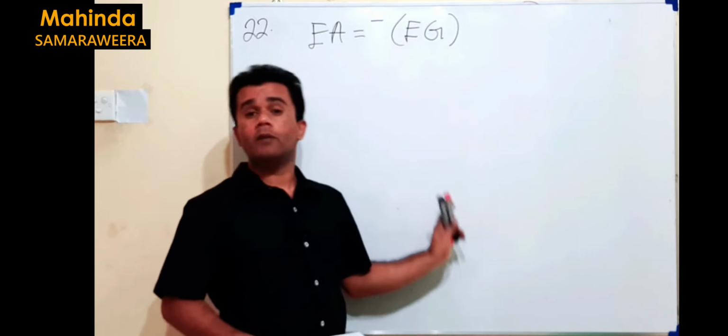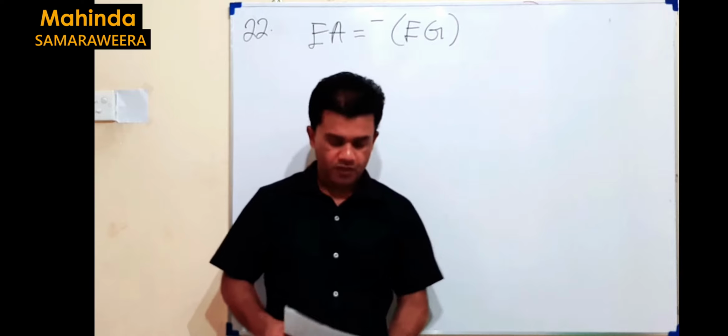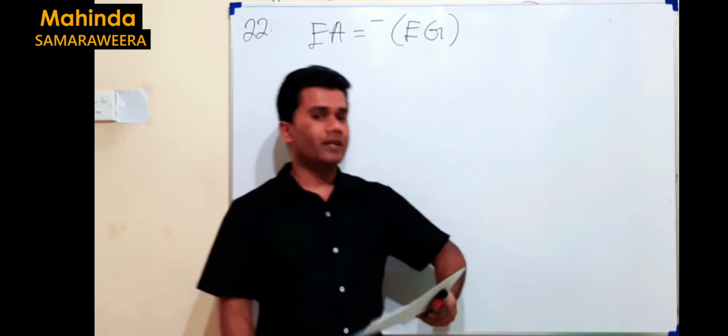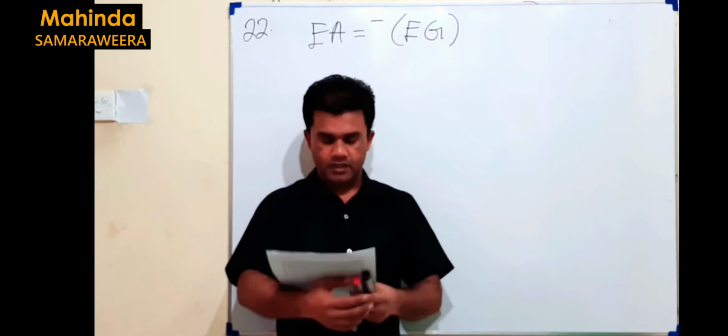If electron gain enthalpy is minus 400, then electron affinity is plus 400. That's how we get it. So if you get more negative electron gain enthalpy, that is where we get the highest electron affinity.